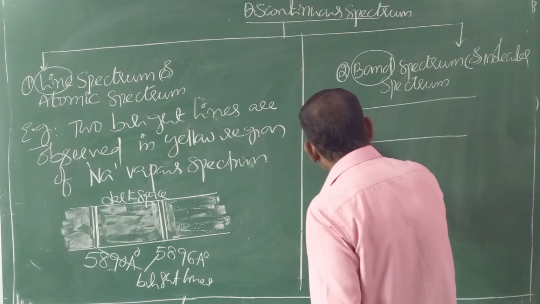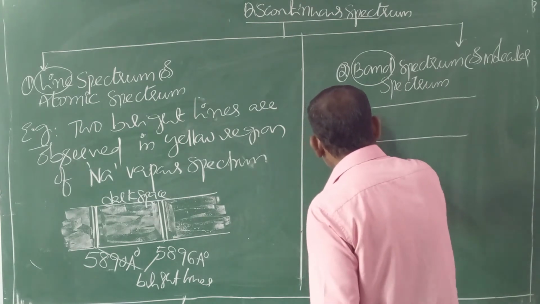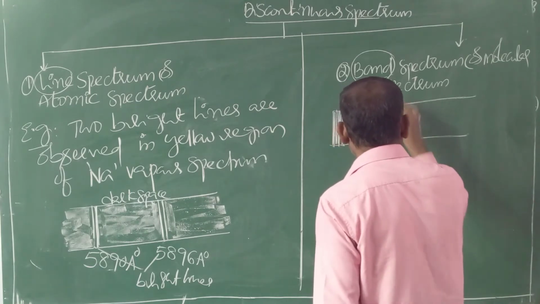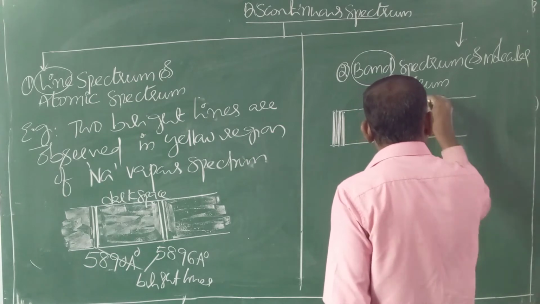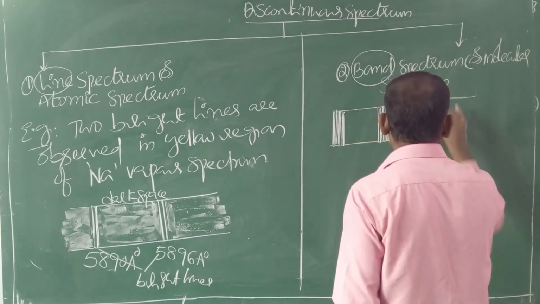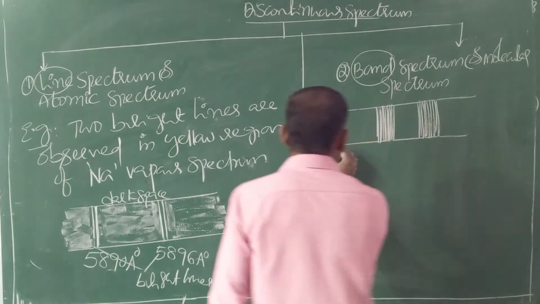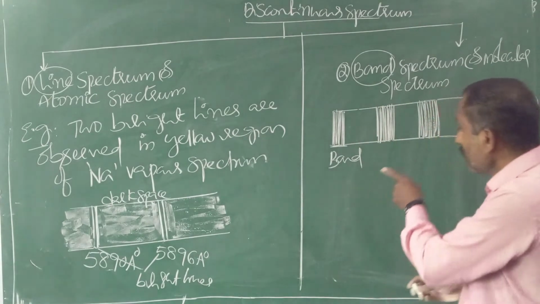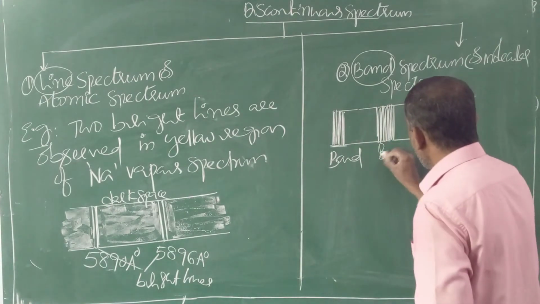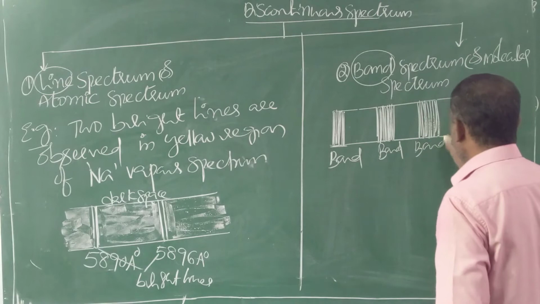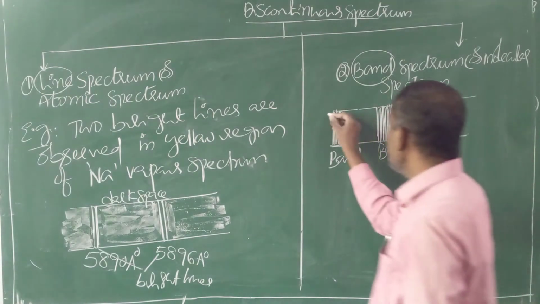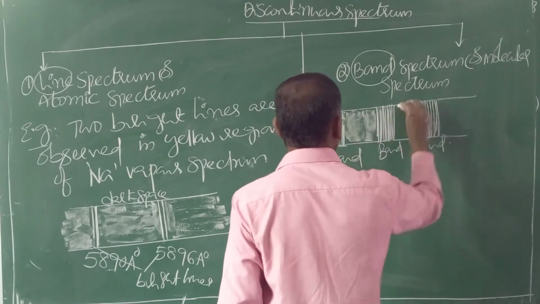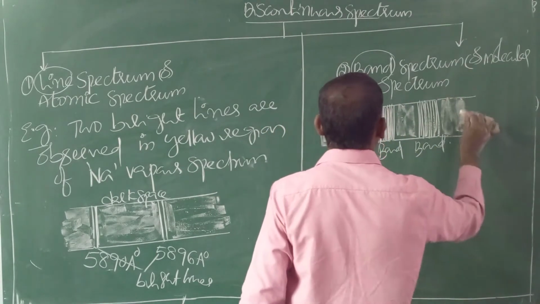Here, close packed lines appear like a band, hence the name band spectrum. Here also, the bright bands are separated by a dark space.